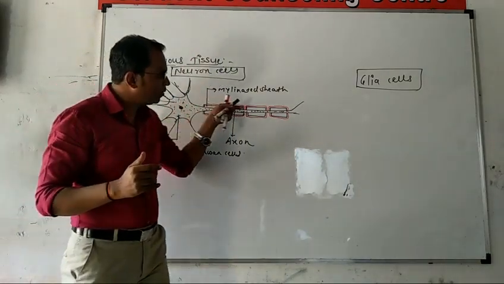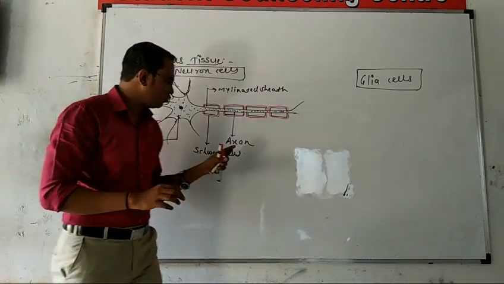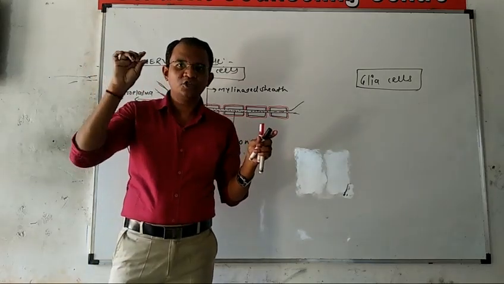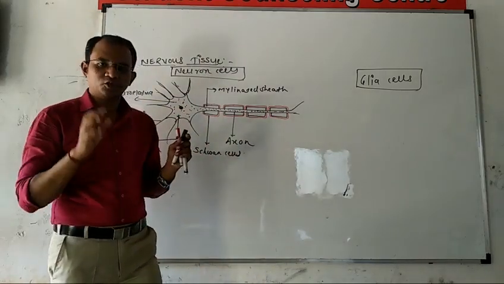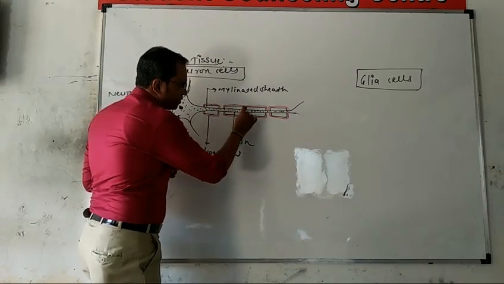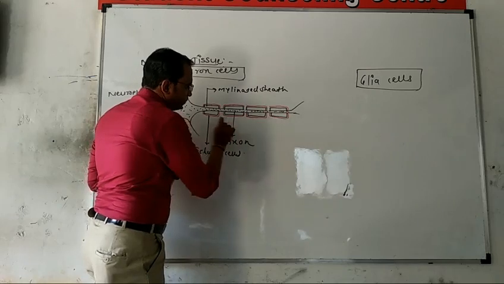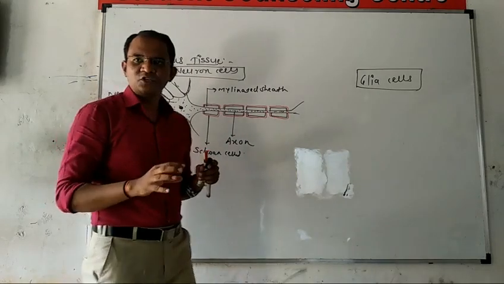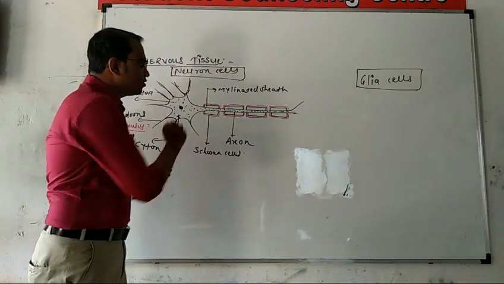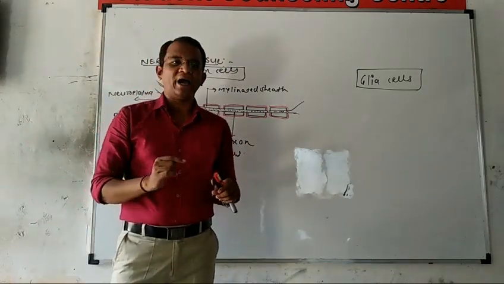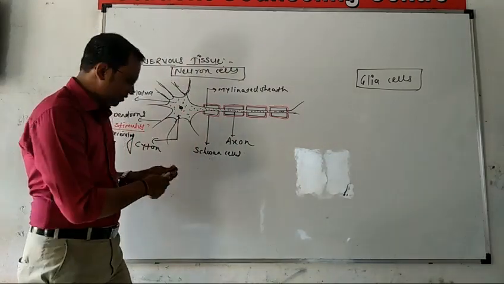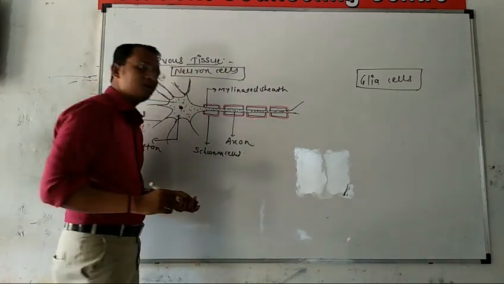This neuroplasm becomes extended by the extension known as the axon. This axon is covered by the sheath called the myelinated sheath, but this sheath is not continuous. Some gap is present in between this sheath and that sheath. The myelinated sheath acts as a shock absorber or insulating material. This myelinated sheath is prepared by special cells known as the Schwann cells.